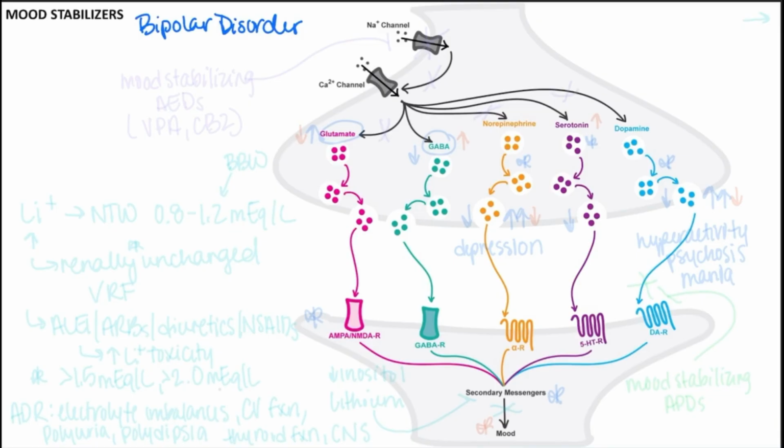So first, serotonin plays a key role in stabilizing neurotransmitter levels like dopamine and norepinephrine. So the thought is that serotonin is low in both depression and mania, and that the level of dopamine and norepinephrine at any time dictates whether that patient is experiencing a depressive or manic episode. So high dopamine and norepinephrine lead to hyperactivity,